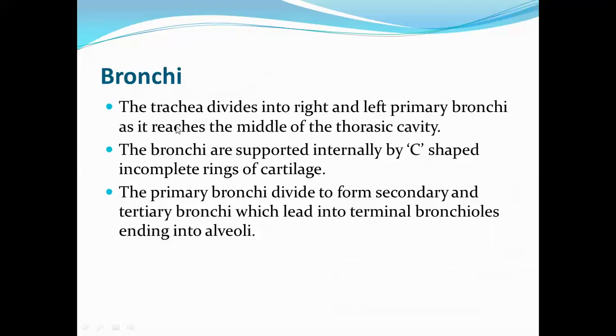Bronchi. The trachea divides into right and left primary bronchi when it reaches the middle of the thoracic cavity. The bronchi are supported internally by C-shaped incomplete rings of cartilage. The primary bronchi divide to form secondary and tertiary bronchi, which lead into terminal bronchioles ending into alveoli.